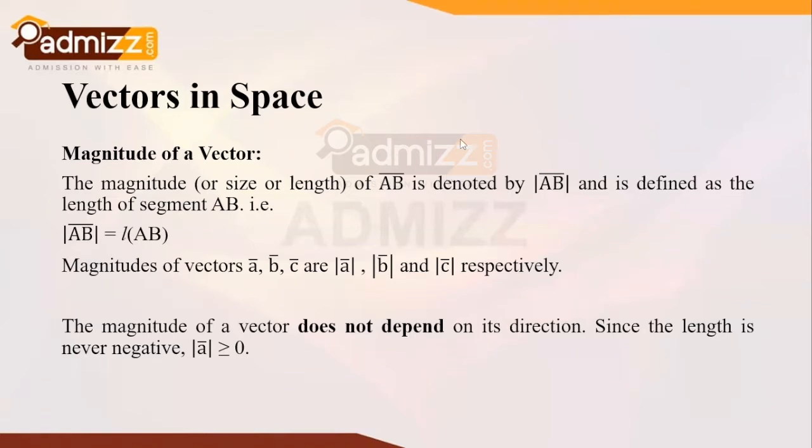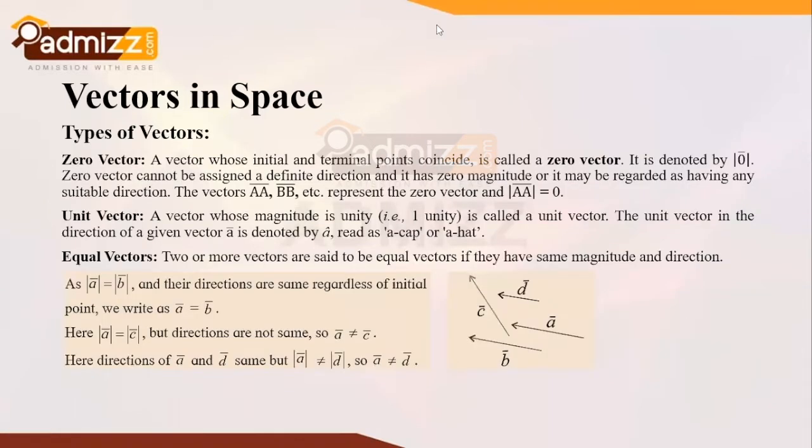Now the different types of vectors which we need to look at for the vector space concept, starting with a very basic one, that is the zero vector. A vector whose initial and terminal points coincide is called a zero vector. It is also sometimes referred to as a null vector.